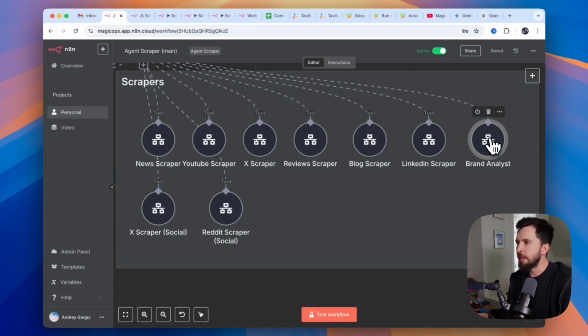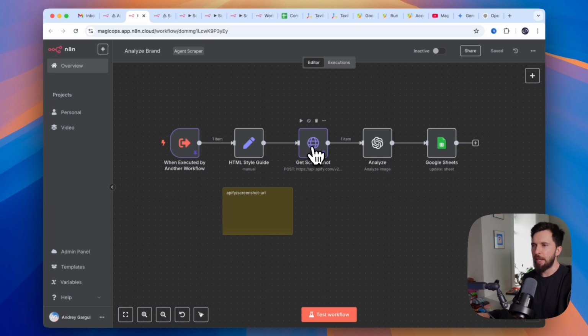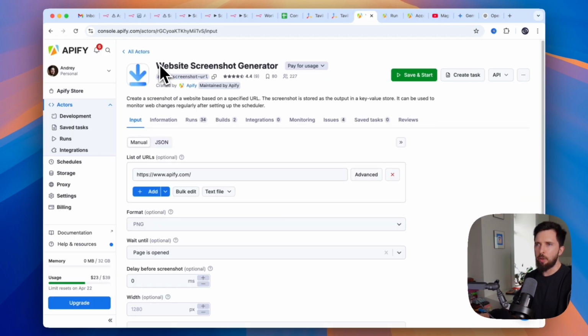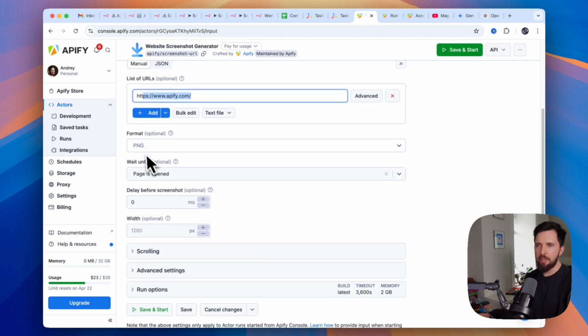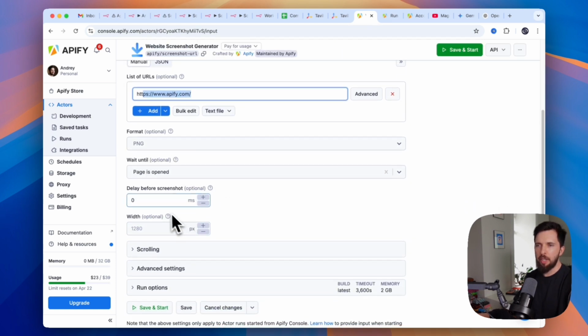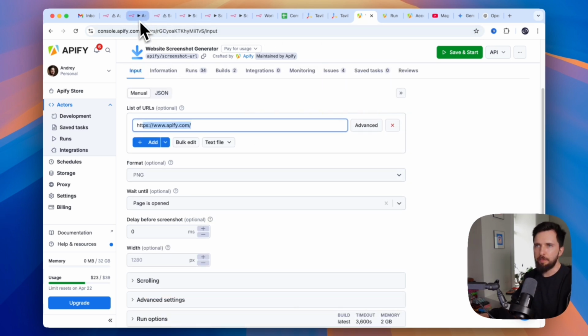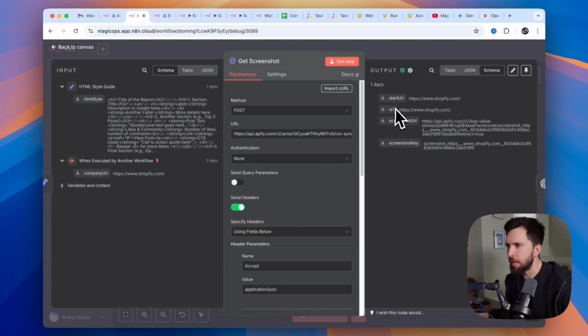Okay, and the last scraper I want to show you is the brand analyst scraper. The main part here is this get screenshot request, and let's just run this test workflow and it will show you what happens. But here we use another API. We use this actor called website screenshot generator. And you provide it with a URL and specify what format you want. You can even specify the size, if you want to scroll or not, and it returns an image. So let's go back and see if we received it.